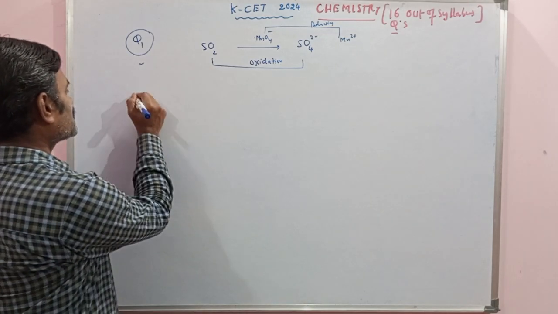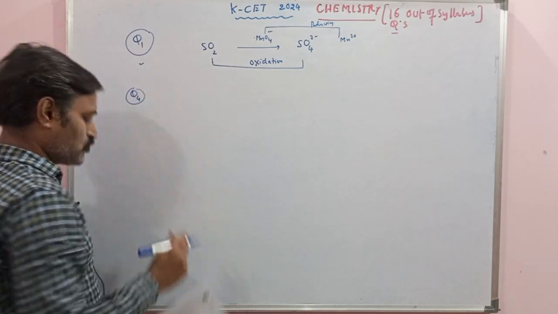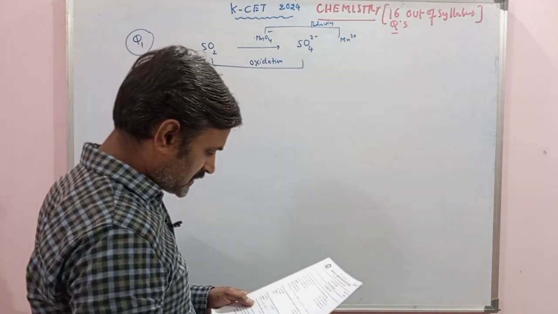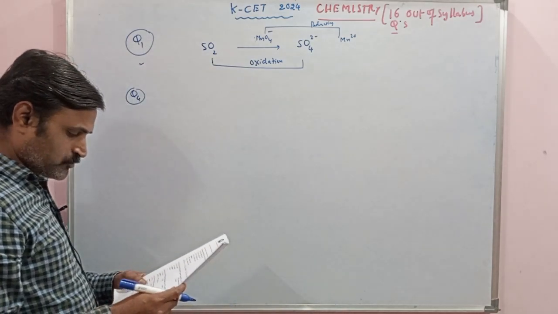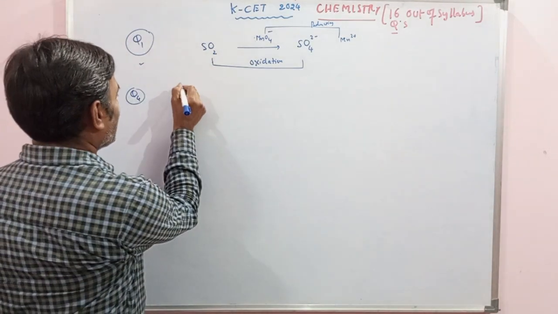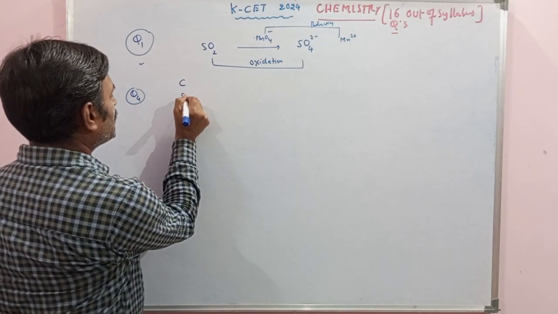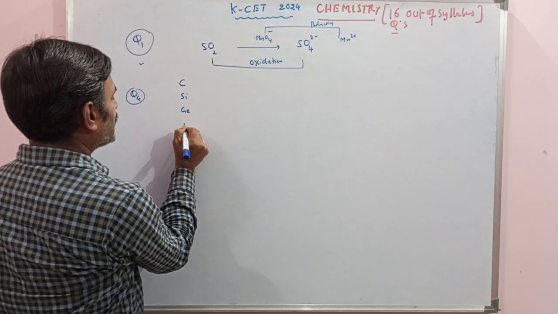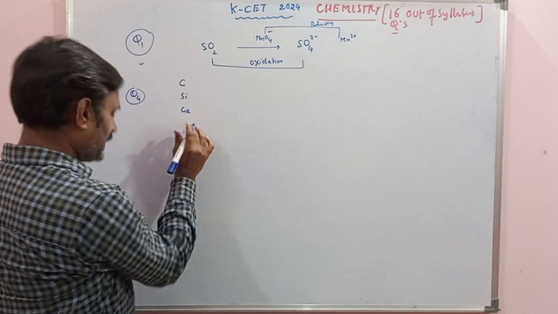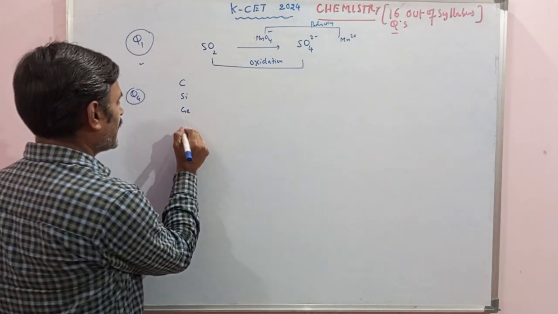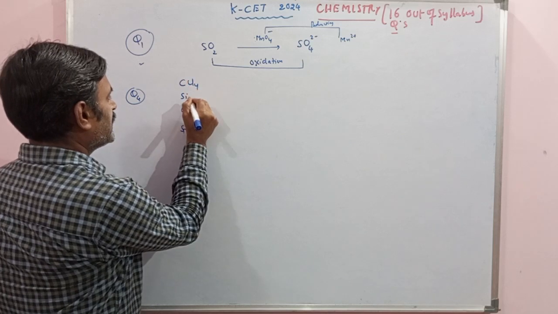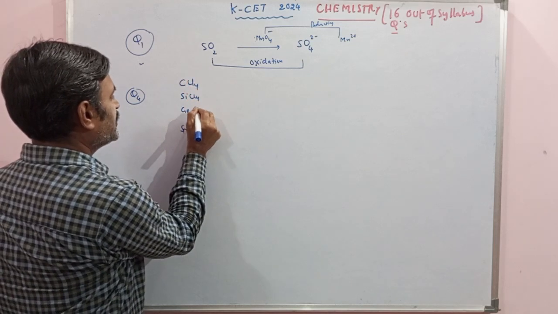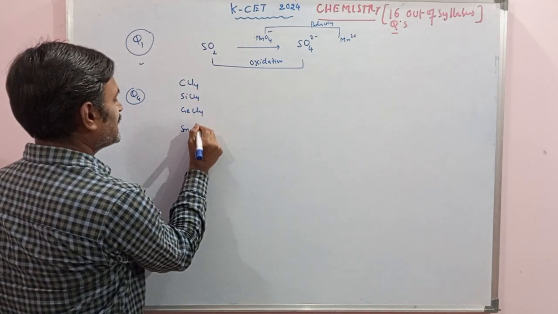Whereas if you see question number 4 in the D1 code, which of the following halides cannot be hydrolyzed? The most important question, we can say. The halides of the fourth group, carbon, silicon, germanium, tin, are CCl4, SiCl4, GeCl4, SnCl4.